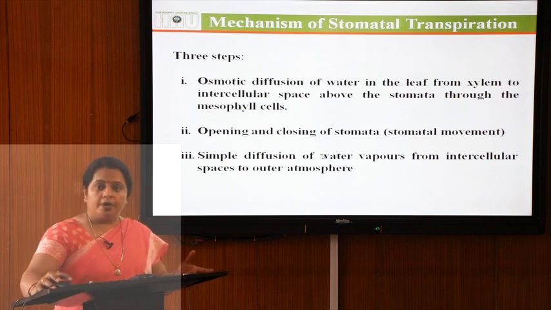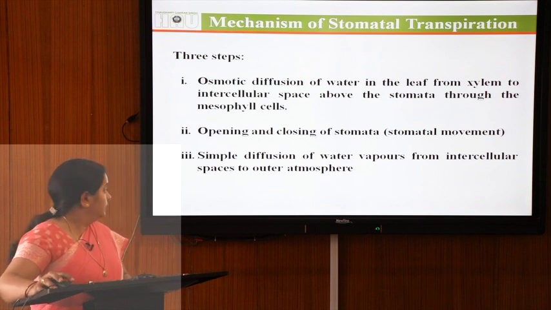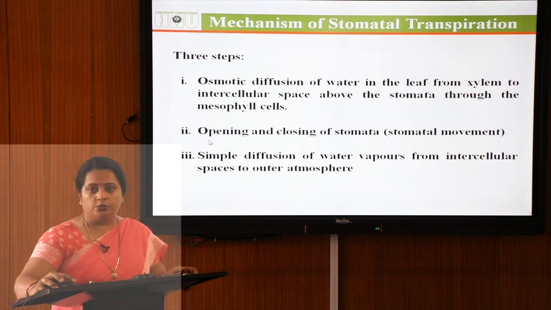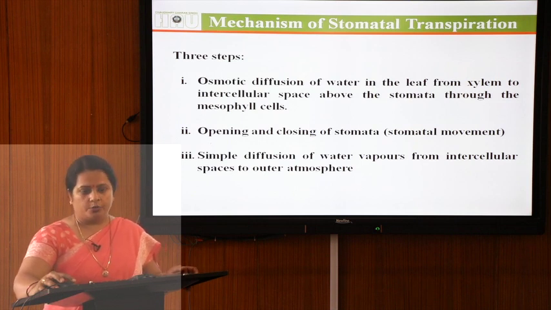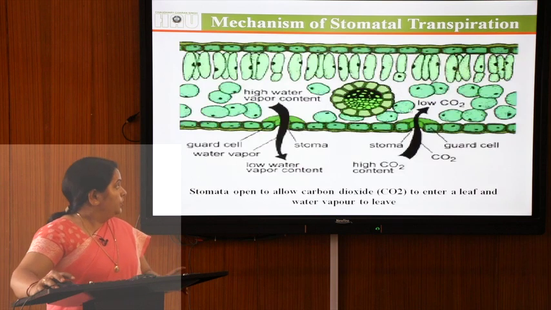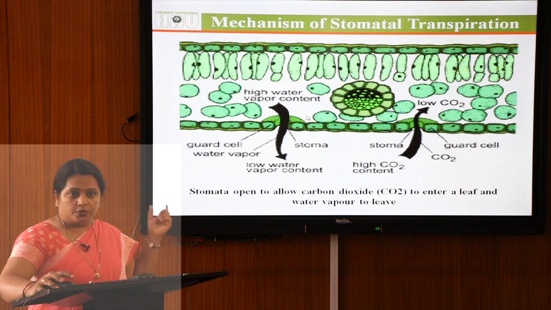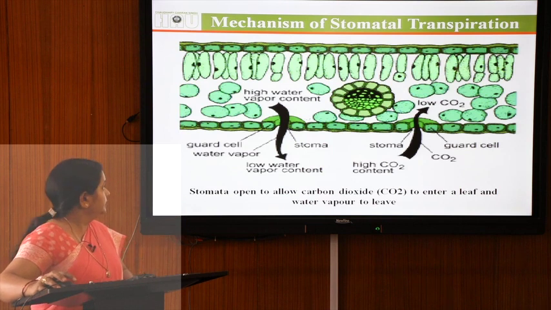Second one is the movement of the stomata, or the opening and closing of the stomata. Last one is the simple diffusion of water vapors from the intercellular spaces to the outer atmosphere. So, you can study the previous 3 points in this figure.